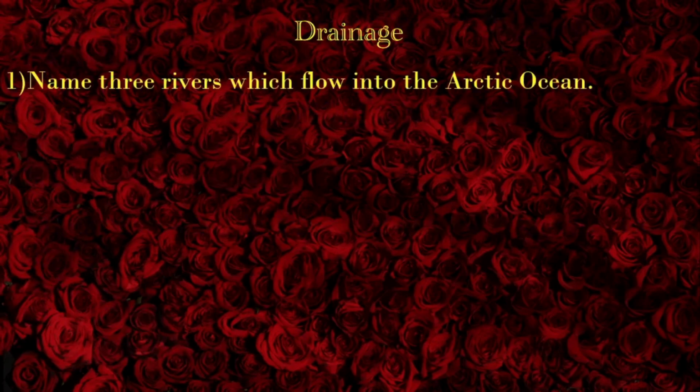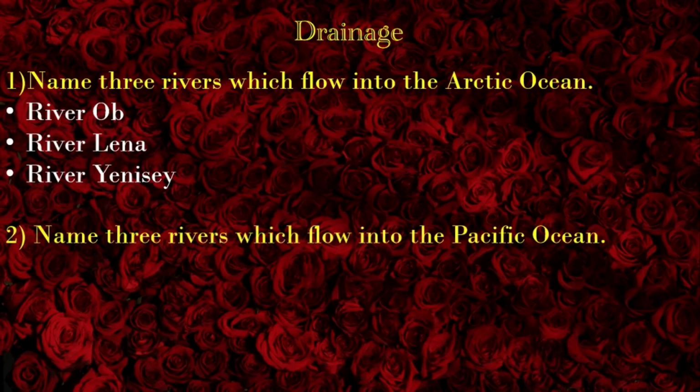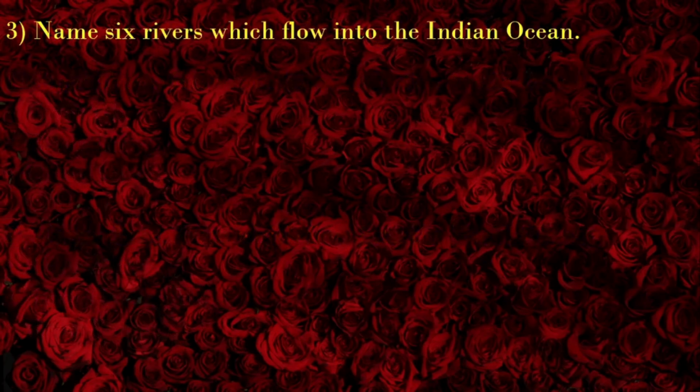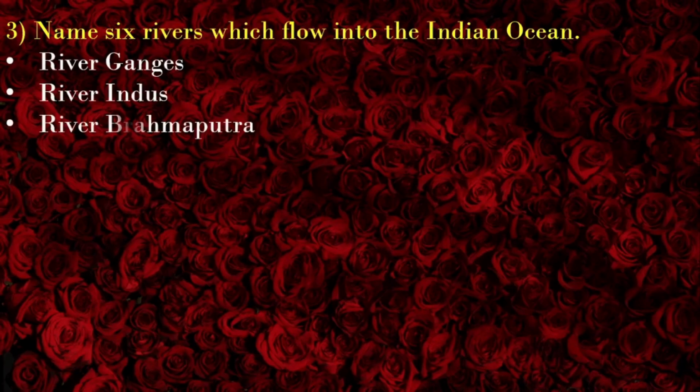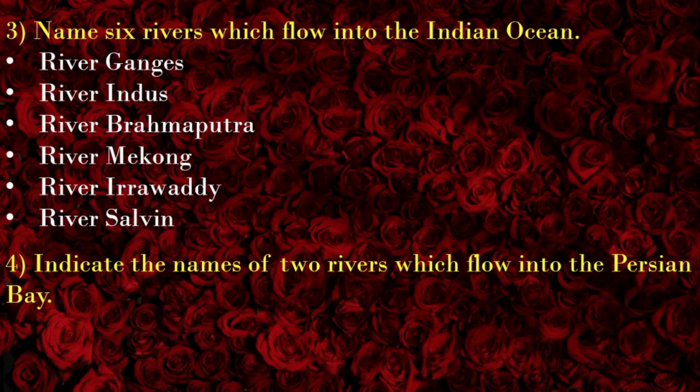Drainage. Name 3 rivers which flow into the Arctic Ocean: River Ob, River Lena, River Yenisei. Name 3 rivers which flow into the Pacific Ocean: River Amur, River Huanghe, River Yangtze. Name 6 rivers which flow into the Indian Ocean: River Ganges, River Indus, River Brahmaputra, River Mekong, River Irrawaddy, River Salween. Indicate the names of 2 rivers which flow into the Persian Gulf: Euphrates and Tigris.